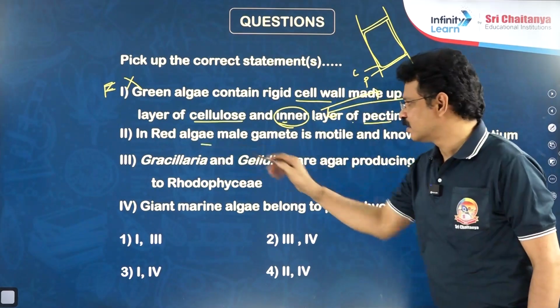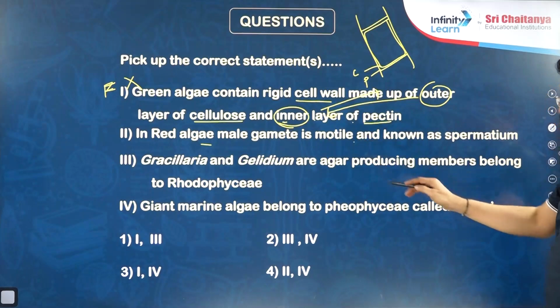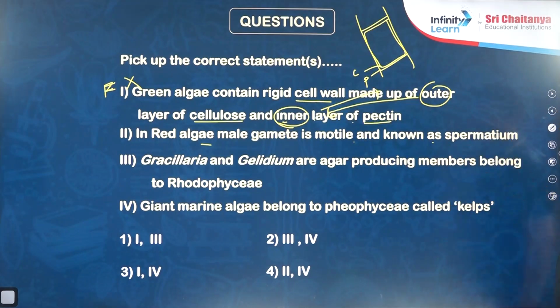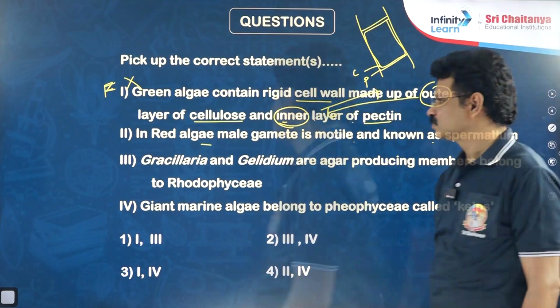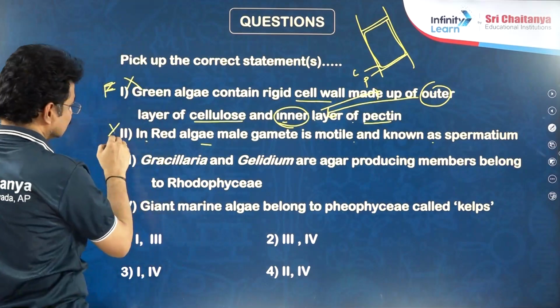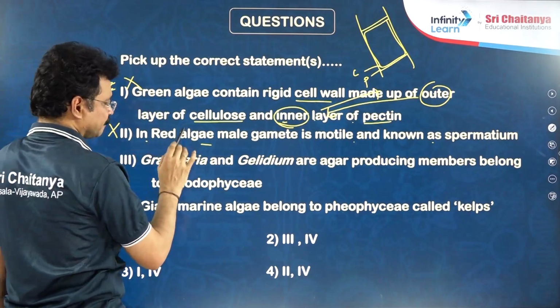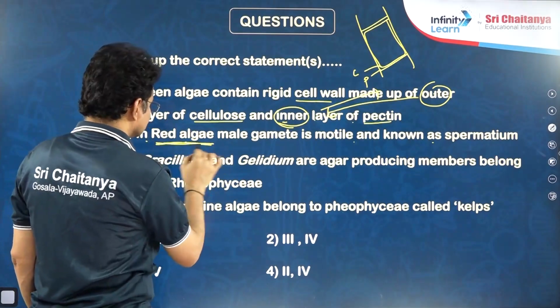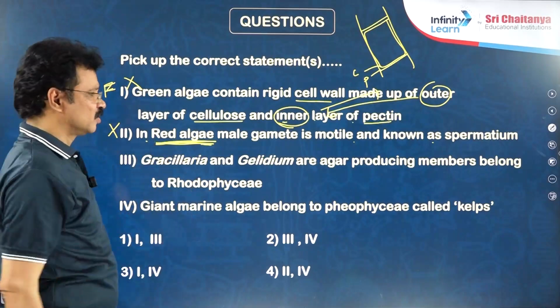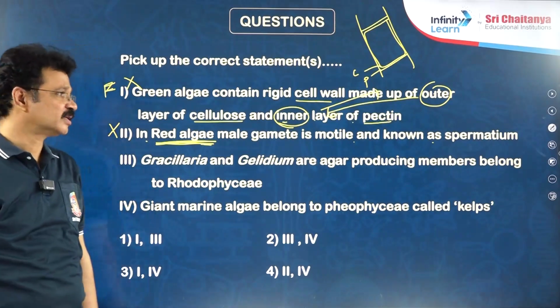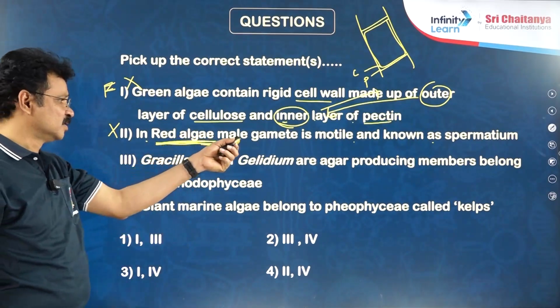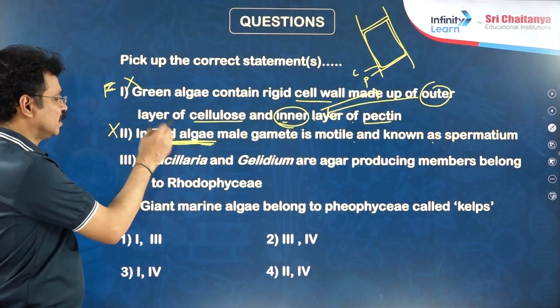Next one, in red algae, the male gamete is motile and known as the spermatium. Wrong. Both gametes and spores of the rhodophyceae members, the red algae, are non-motile, non-flagellated, non-ciliated. There are no locomotory organs in both the spores and gametes of all red algae.